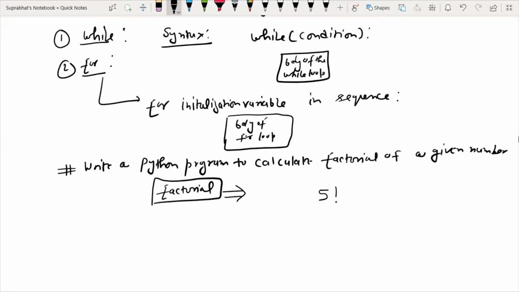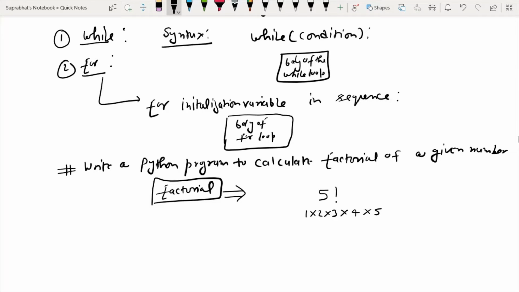So how will I calculate the factorial of 5? I will use either the forward approach or the backward approach, like 1 multiply 2 multiply 3 multiply 4. Yes, someone is right. 1 into 2 into 3 into 4 into 5.